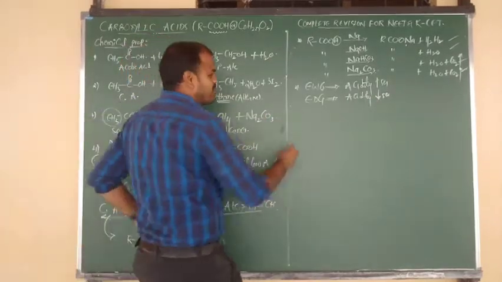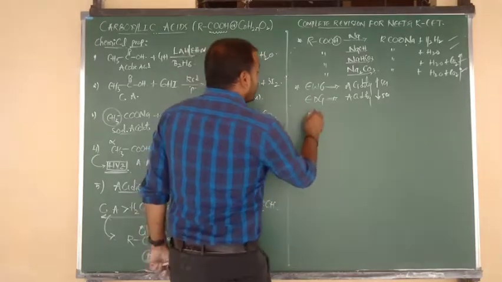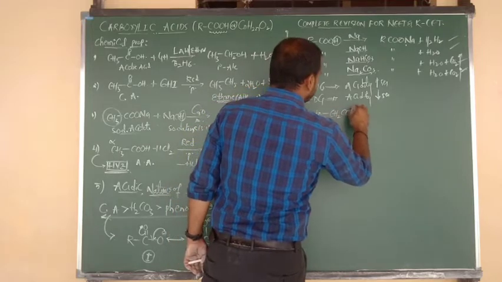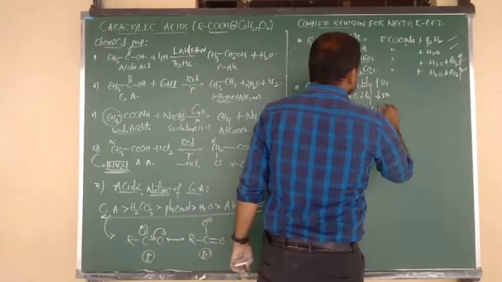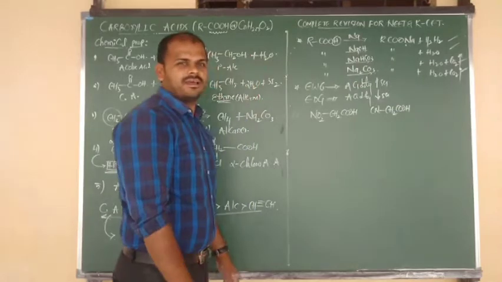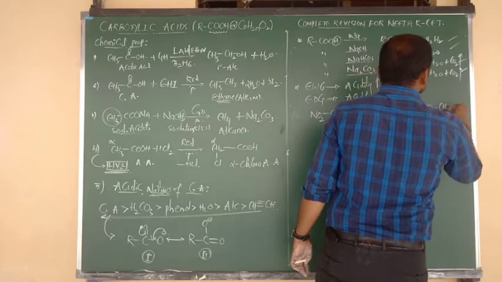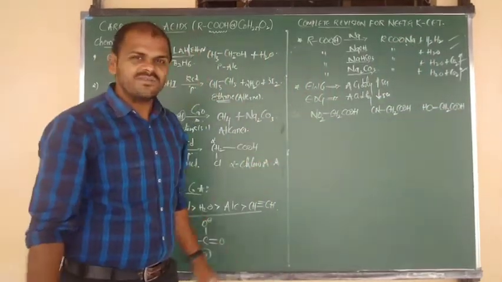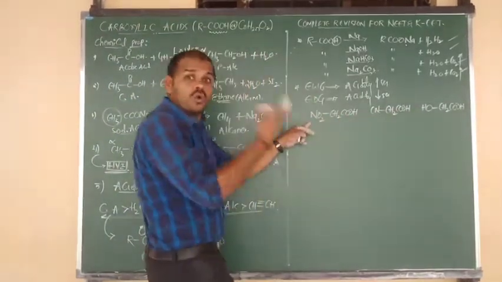Okay, I am giving one example here, listen. Example: NO2 bonded to CH2COOH, nothing but nitroacetic acid. One more is CN bonded to CH2COOH, that means cyanoacetic acid. Next is OH bonded to CH2COOH, nothing but hydroxyacetic acid. All are acetic acid forms, but this is a donating group, this is a moderately withdrawing group, and this is a strongly withdrawing group.